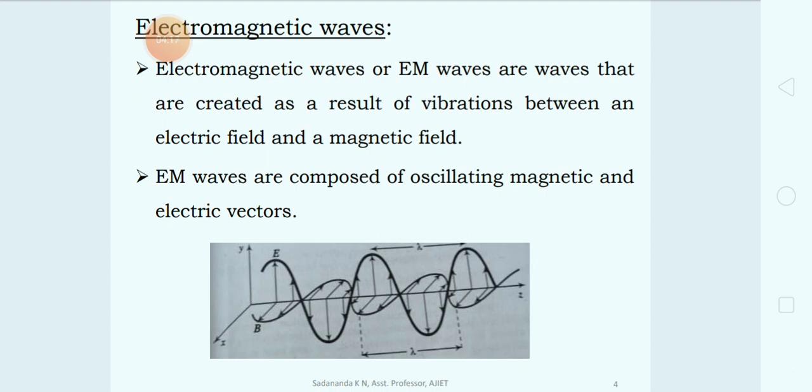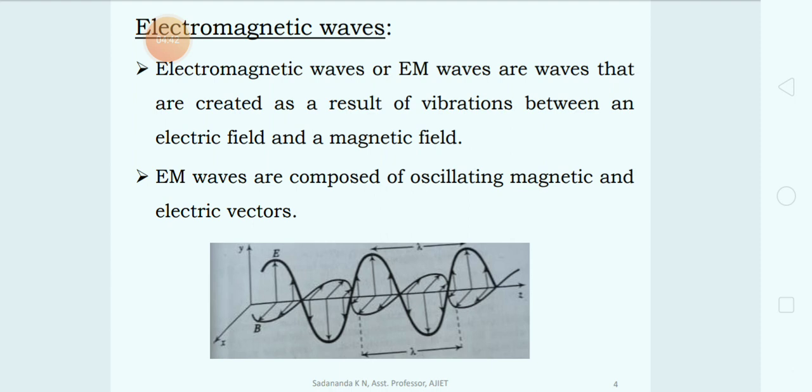So the electric vector is in one direction, the magnetic vector is in the direction perpendicular to it, and the entire electromagnetic wave is propagating in the other direction, the Z direction, which means perpendicular to these two vectors. In turn, the electromagnetic wave is traveling in a direction perpendicular to the E and B vectors.